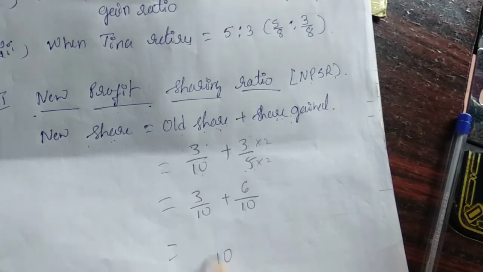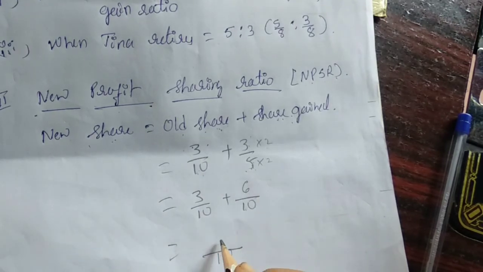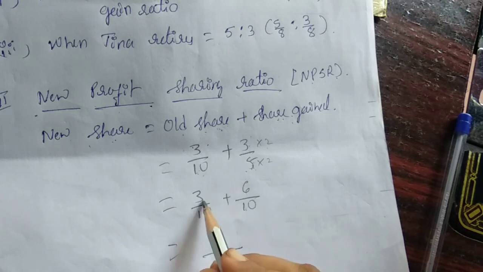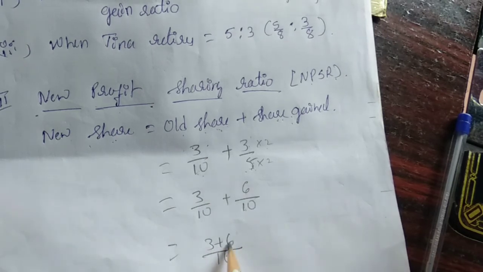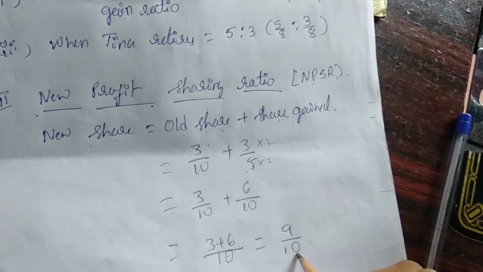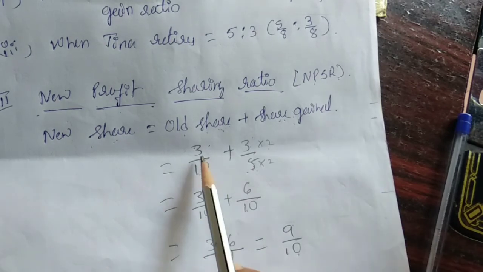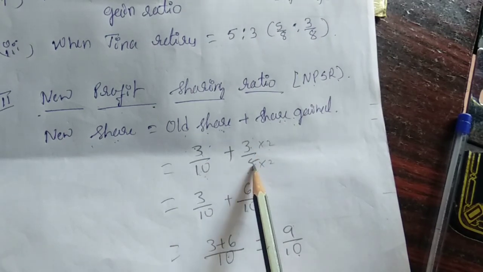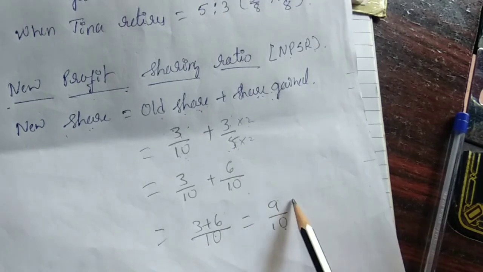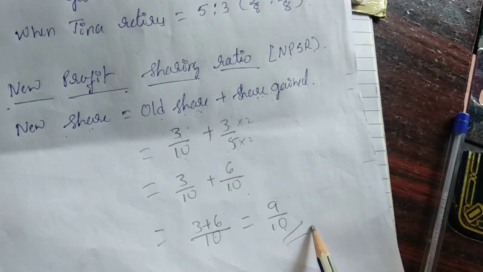That's why 10 is the common denominator. Then 10 is the LCM. So 3 plus 6 is equal to 9 by 10. 9 by 10 is the new share of Neha. Okay, we added old share with the share gained by her after retirement of Madhu, and we made some calculation and we got 9 by 10. Like this we need to calculate the new share. Okay.